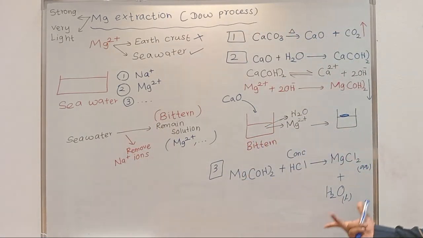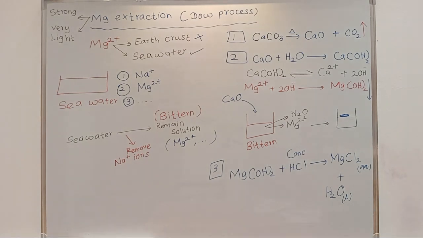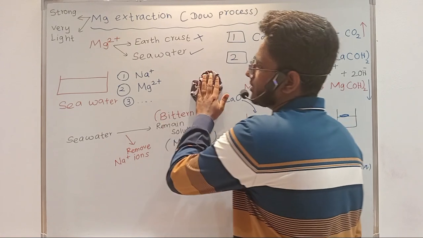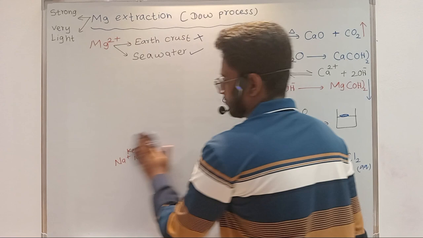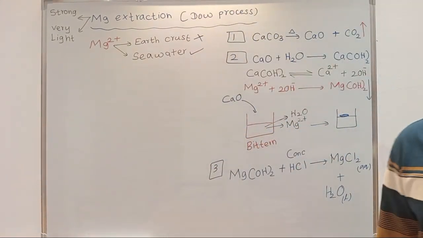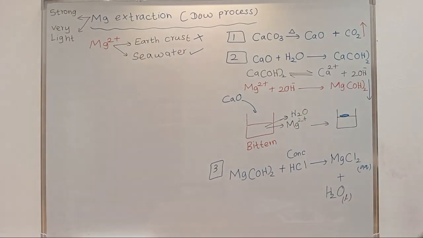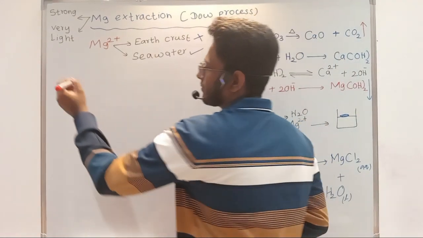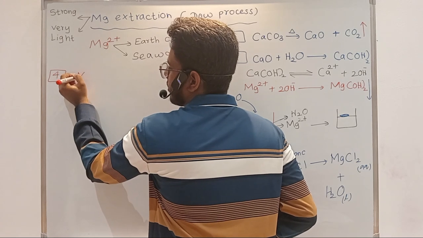Okay. Now fourth step, what do we do in the fourth step? I don't have space here, let me erase this. In the fourth step, we'll be taking the magnesium chloride, right?